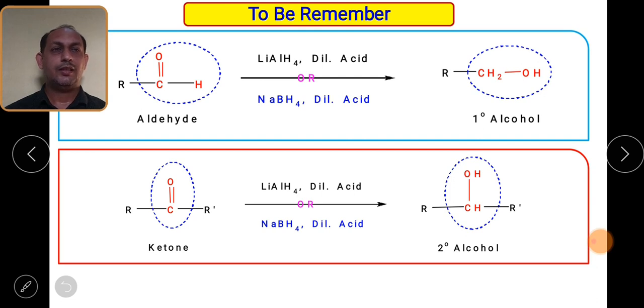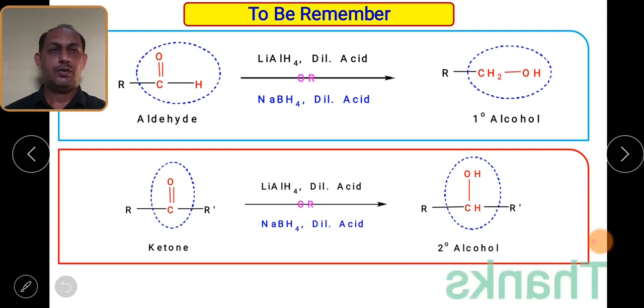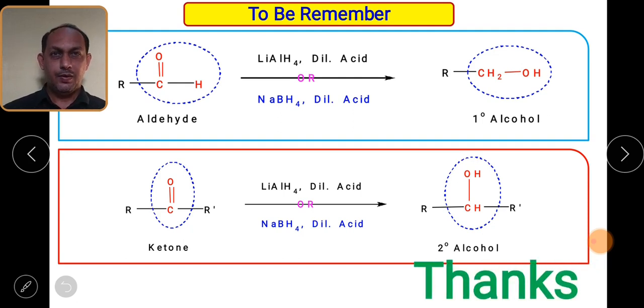In the exceptional case for lithium aluminum hydride, when a phenyl ring is attached to the beta carbon, in that case both functionalities get reduced, meaning the carbon-carbon double bond also and the carbonyl group also. So this is what we have learned in the case of the reduction of aldehydes and ketones.